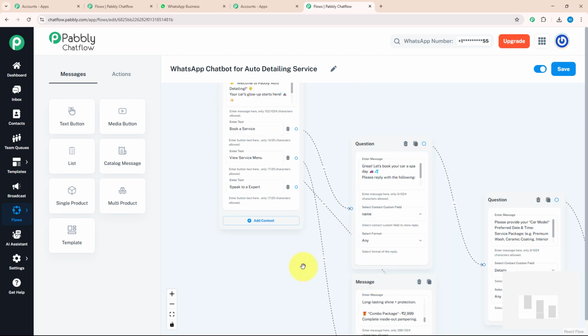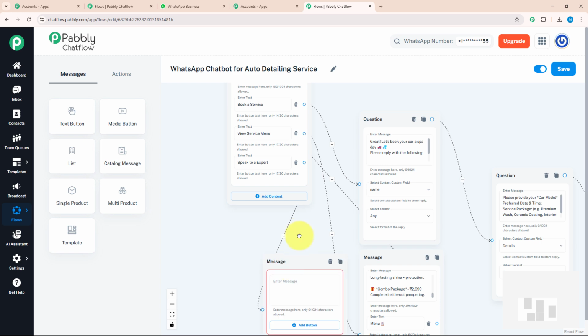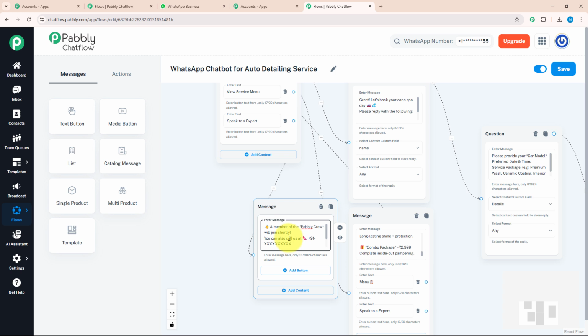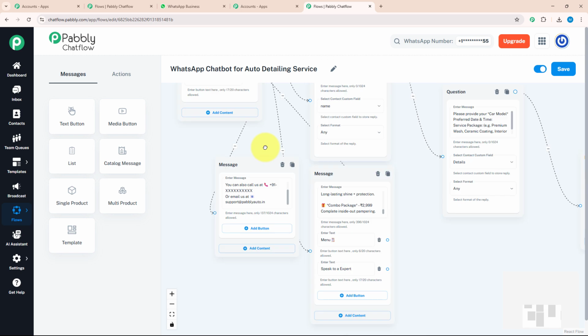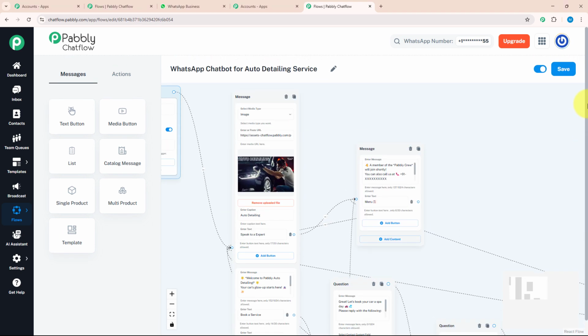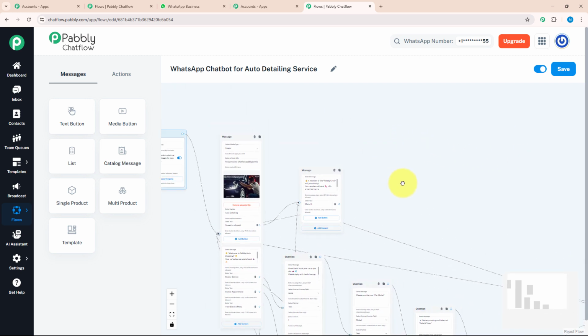After that, we will put details about our last action button. For that, I will again drag and drop and select the text button. As we are putting details about speak to an expert, I will enter a message that our team will contact them shortly. With that, I will provide them our phone number and email address, so that if they want to contact us, they can contact us with multiple options. I will connect the other speak to expert button with this message as well. As you can see, I have successfully added all the desired information that would be needed to run a chatbot